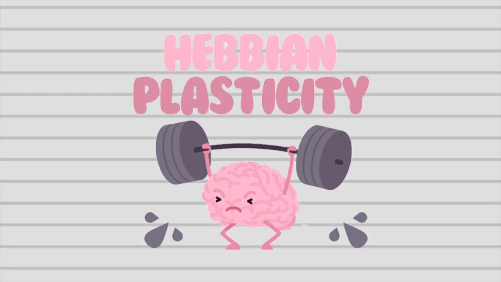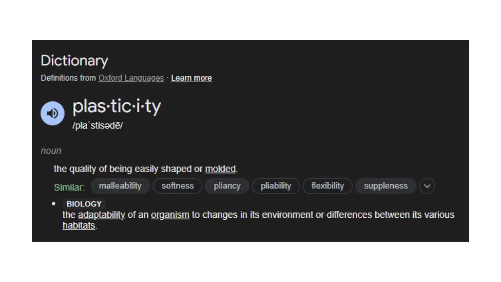How does practice help you learn a new language or a musical instrument? Why is it harder to learn those as you get older? The answer is Hebbian plasticity. What is plasticity? Plasticity is the quality of being easily shaped or molded.